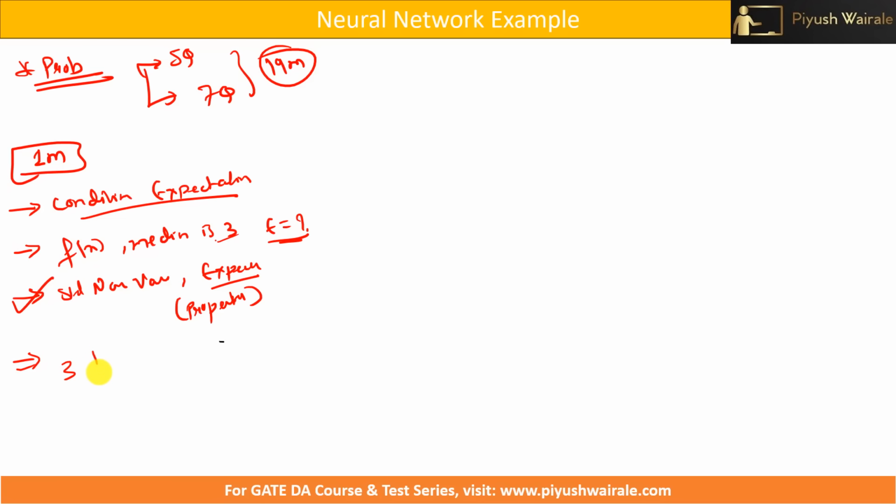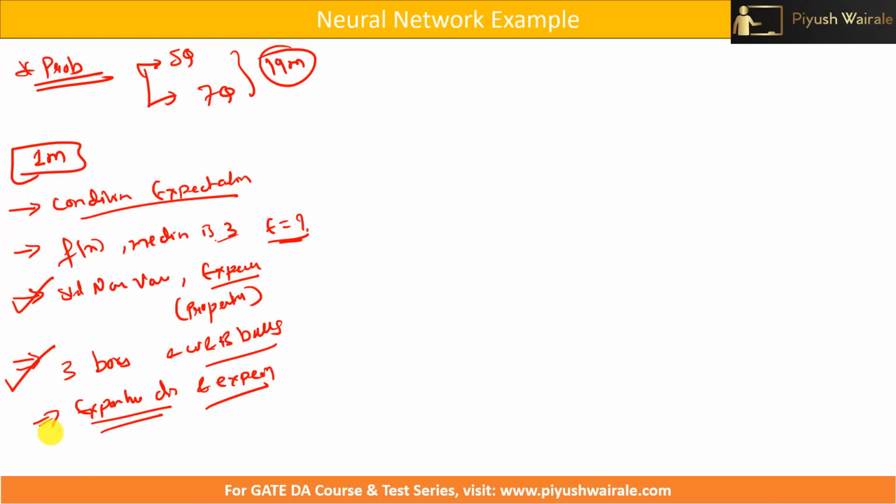Then we have three boxes with white and black balls. We already had this type of question in our test series, so if you have gone through that, you can solve this question. And then we have a question based on exponential distribution and its expectation. Again, if you remember the properties, you can easily solve this question. So out of 5 questions, you can solve 3 questions easily from this probability part.